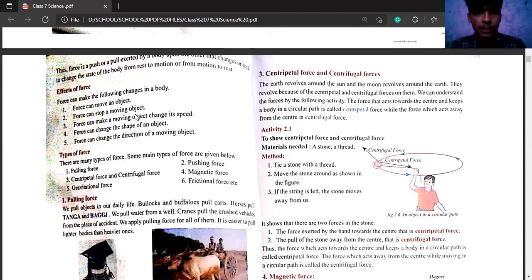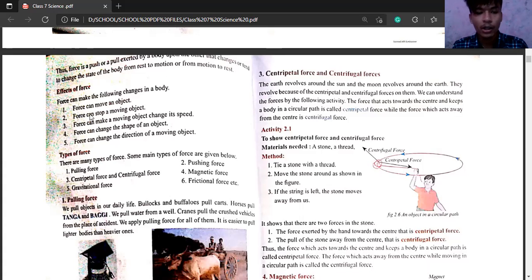It is standing at one place. Then by the help of force we can move that object. Just for example, a ball. If the ball is at one place, then we can kick that ball, apply force and we can make that ball move. This is the first effect of force.